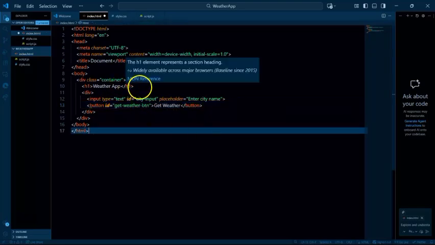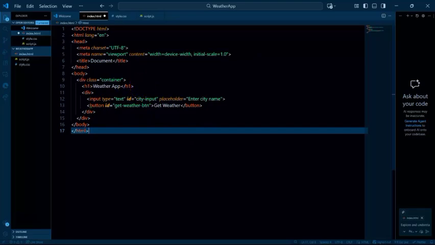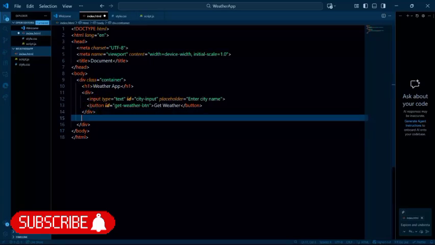So this is going to be our H1, which is going to be a header, like a kind of your title. Then under it you have your input, where you can enter. Then also within that particular div, you have your button, so that you can get your weather info by clicking that button, right?